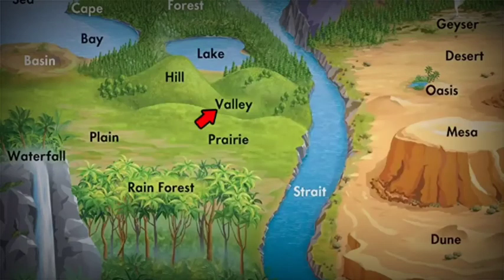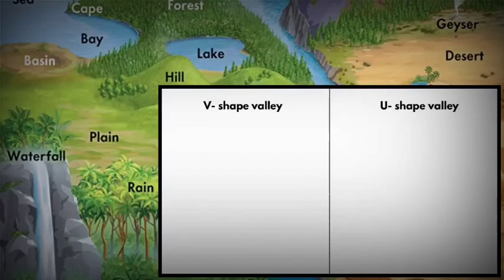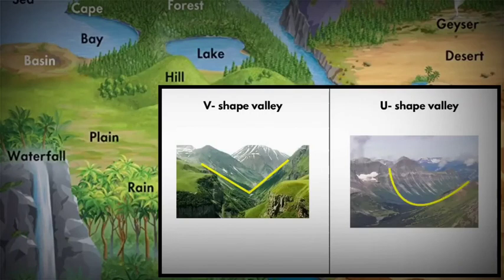The next one is valley. Valleys are one of the most common landforms on the earth, and they are formed through erosion or the gradual wearing down of the land by wind and water. In river valleys, for example, the river acts as an erosional agent by grinding down the rock or soil and creating a valley in between the mountains and hills. Valleys are usually in the form of U and V shape.